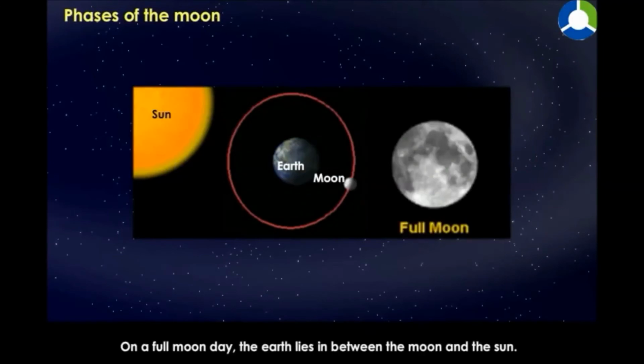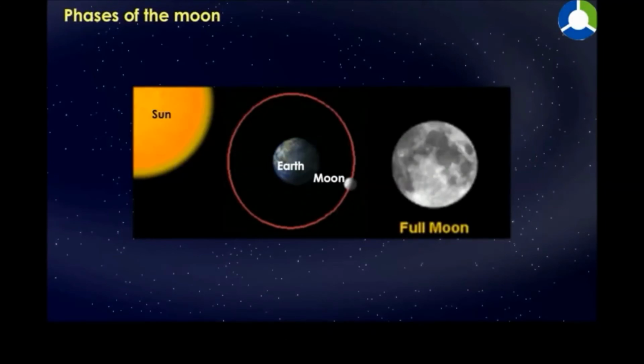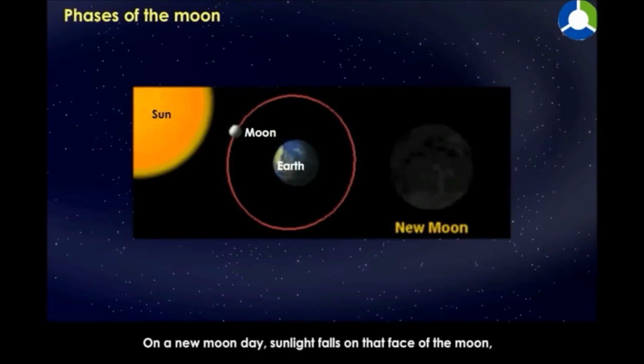On a full moon day, the earth lies in between the moon and the sun. So, on this day, the full face of the moon is visible to us. On a new moon day, sunlight falls on that face of the moon which is on the other side of the earth, and so we cannot see it.